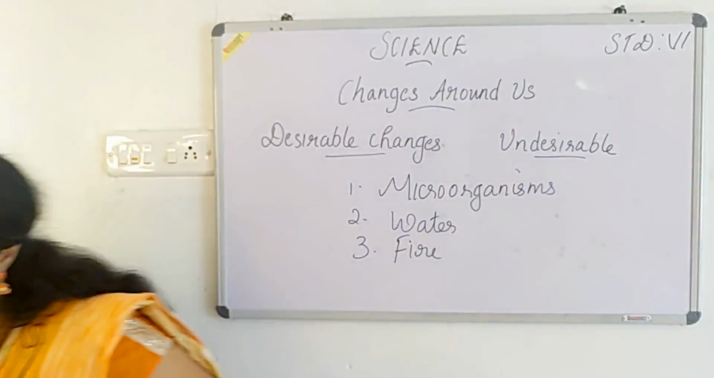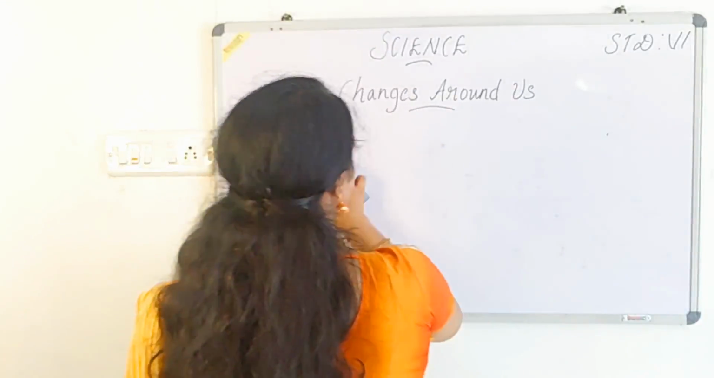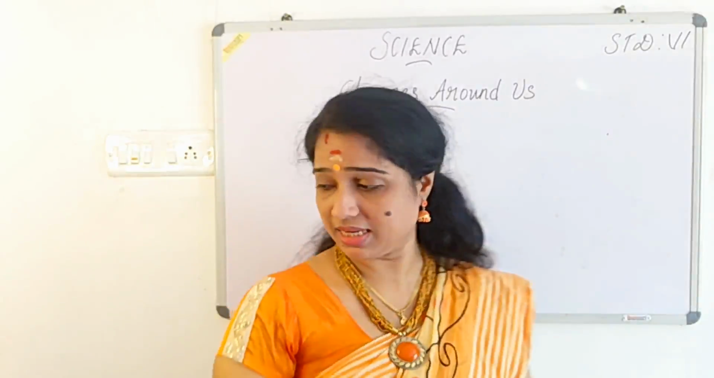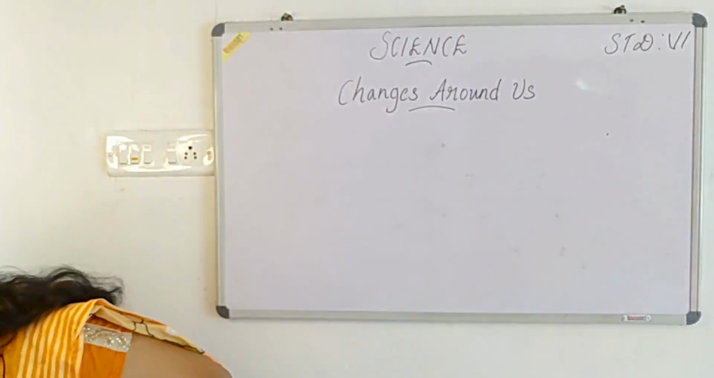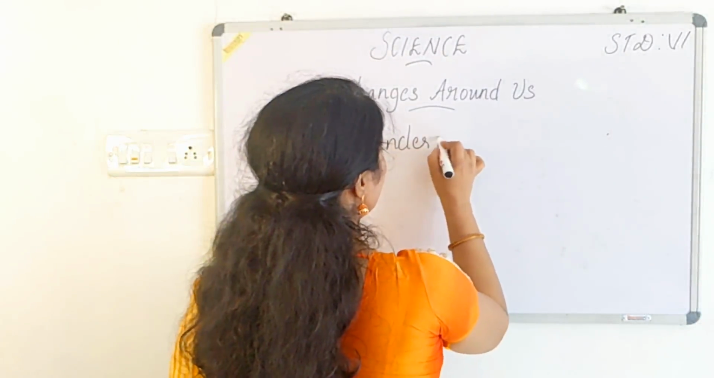The next we can move on to another section. If you understand how the changes occur, we can prevent them. You should understand how the changes occur.